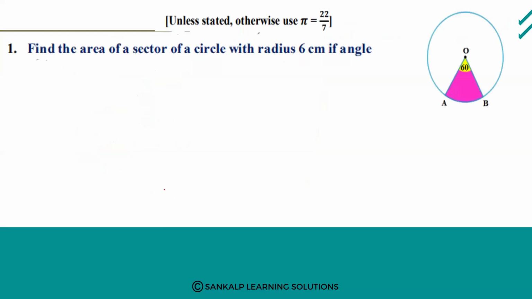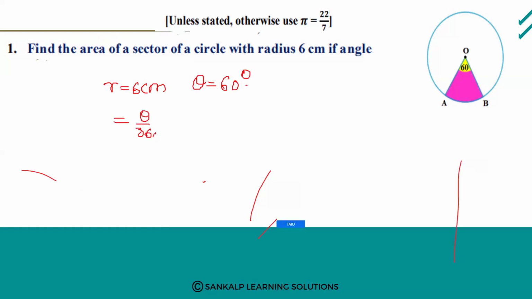Next. Find the area of a sector of circle with radius 6 centimeter. See here, radius is 6 centimeter and angle is 60 degree, right? So radius r is equal to 6 centimeter and angle theta is 60 degree. Then theta divided by 360 degree into pi r square.